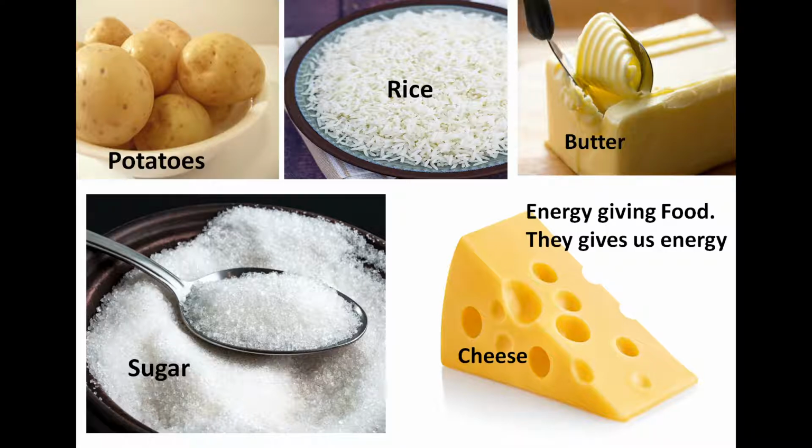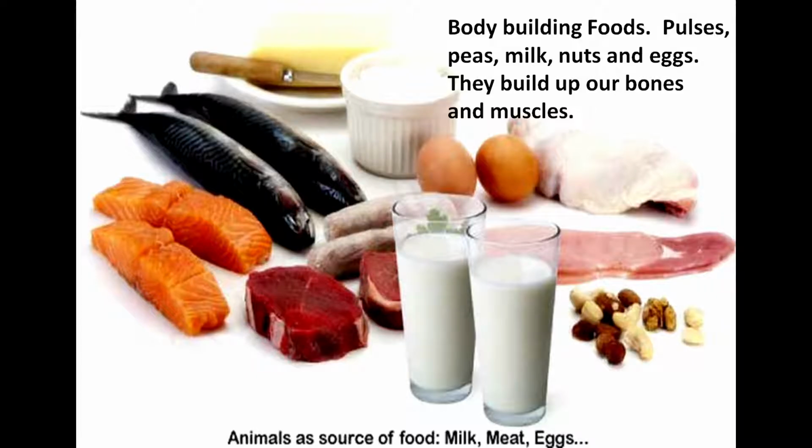So let's see what bodybuilding foods are. Now what is bodybuilding food? Pulses, peas, milk, nuts, eggs, meat. These are all bodybuilding food. Now why do we call it bodybuilding food? Because by eating these types of food, it builds our bones and muscles. It makes our bones and muscles strong.